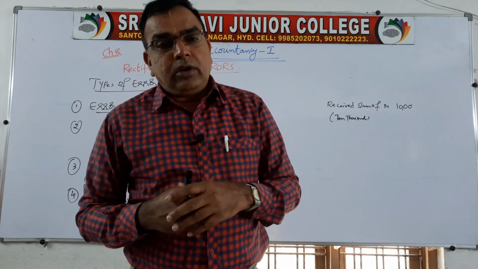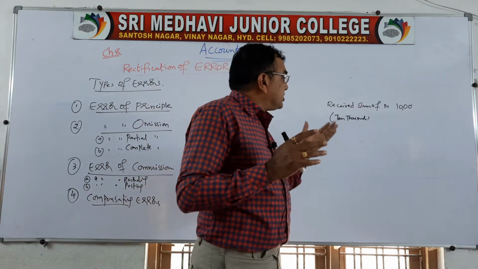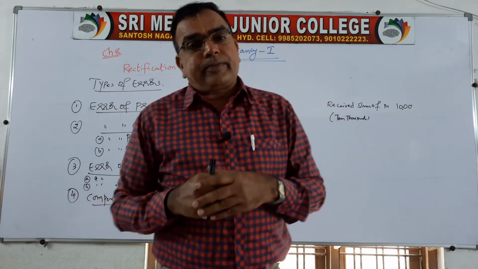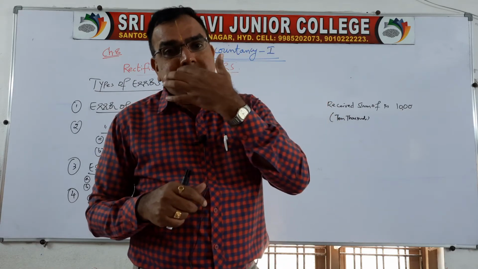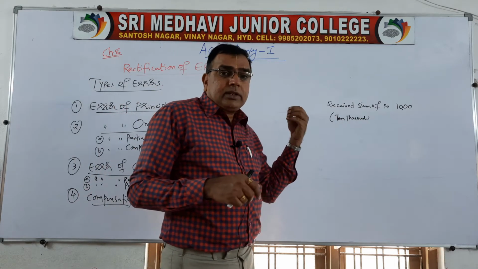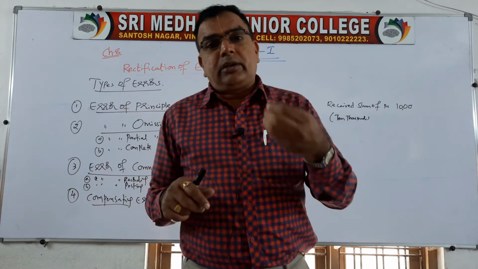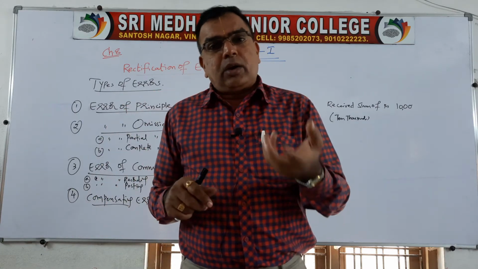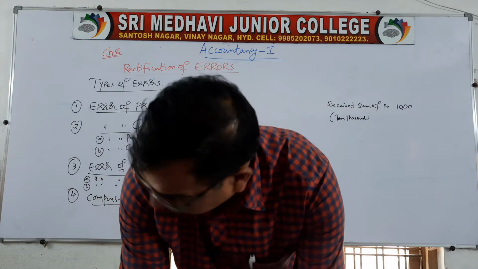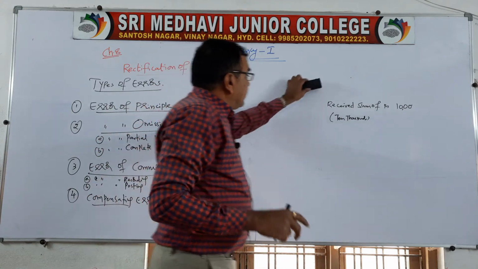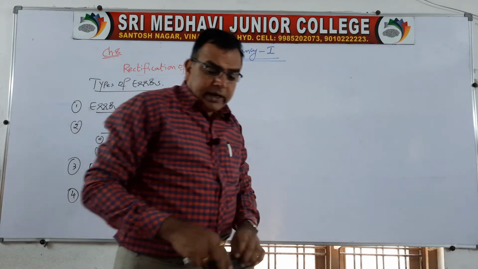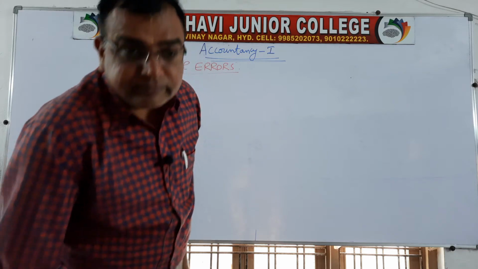So as an accountant, be careful. Whenever you are recording something, you have to be very careful and cross check every amount, particularly when you are a cashier. So error means something unintentionally done by the clerk or accountant of a business organization. Clear? Here we are discussing rectification of error. Rectification means correcting.